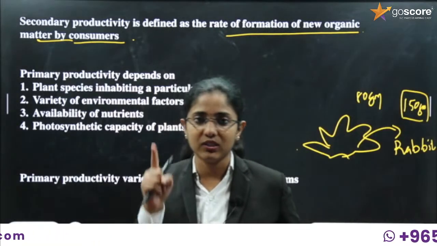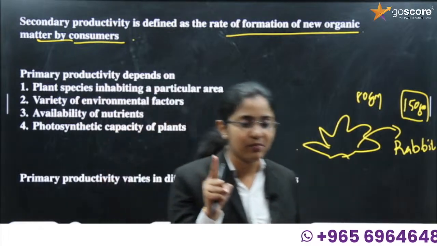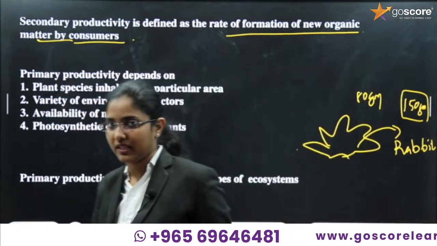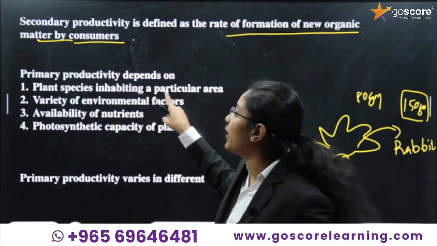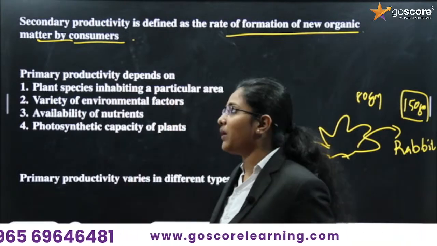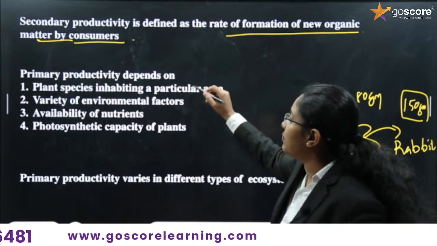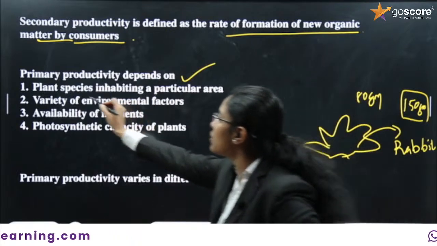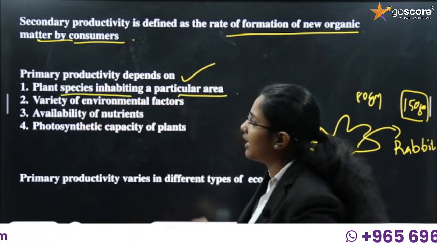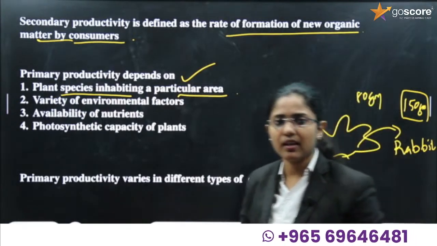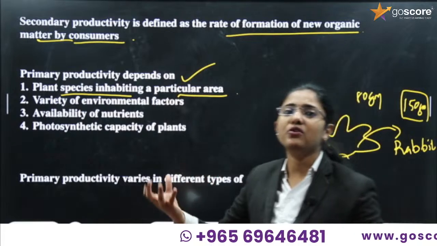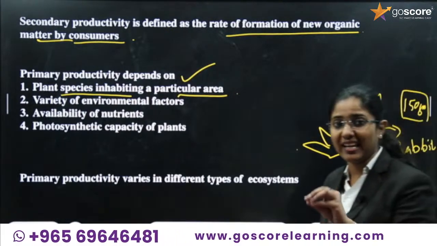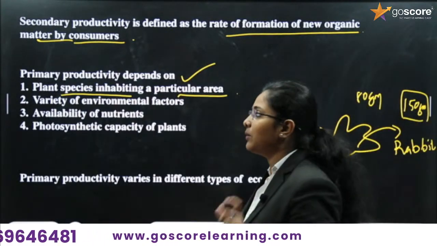So you understand about the primary productivity. When we discuss primary productivity, remember we have to learn about gross primary productivity and net primary productivity. Then the second one is secondary productivity, which is dealing with consumers. Now we have to study what factors primary productivity depends upon. First one, plant species inhabiting a particular area. If you're considering a small unit area, different types of plants will be present there. So the particular plant species inhabiting that area determines the rate of productivity.